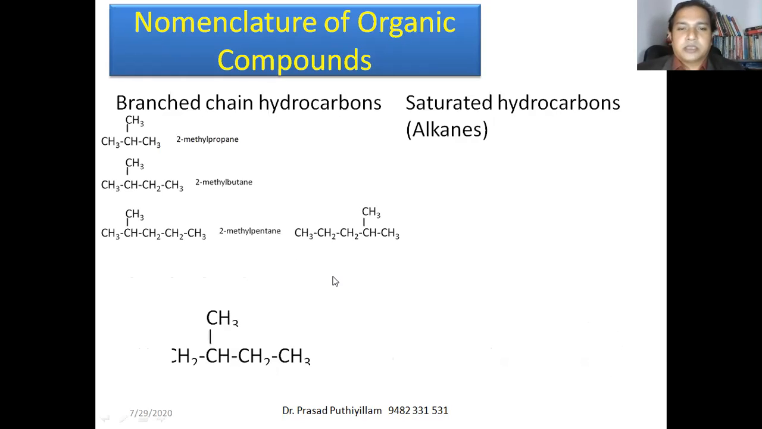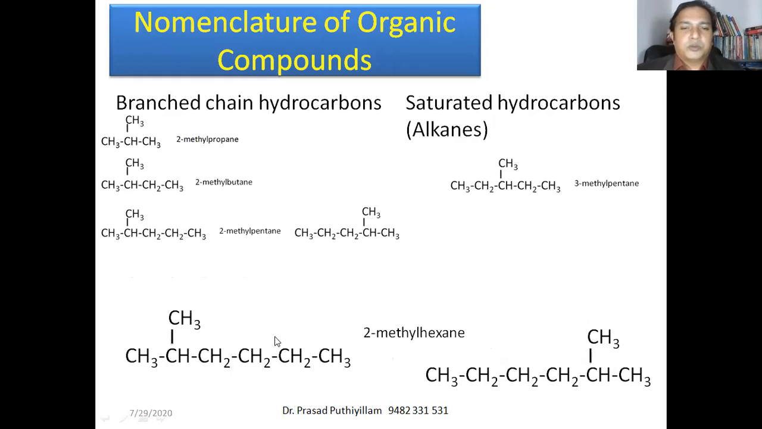Okay, let's take more examples like this. This one is 3-methyl pentane. 1, 2, 3. The third carbon atom has got the methyl. If I count from this side also, 1, 2, 3. The third carbon atom is having a methyl functional group. Therefore, it is 3-methyl pentane itself. Next example is 2-methyl hexane.